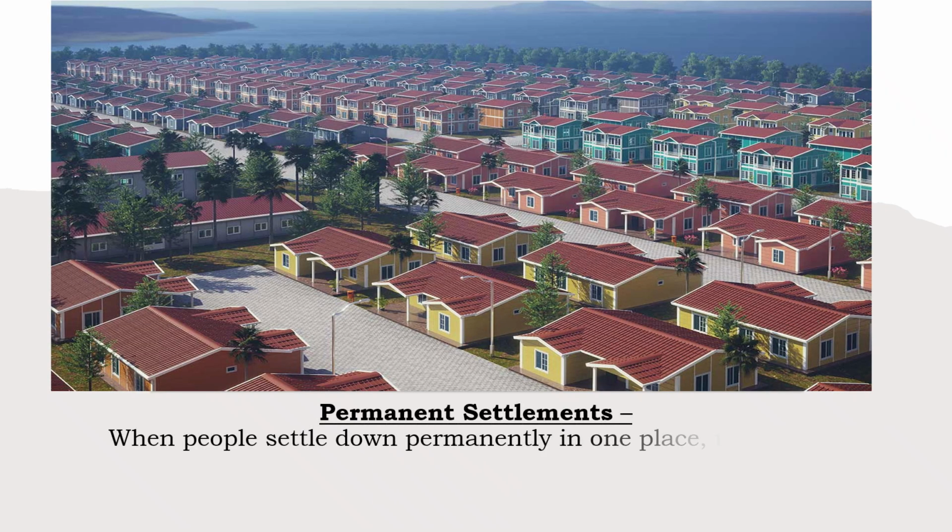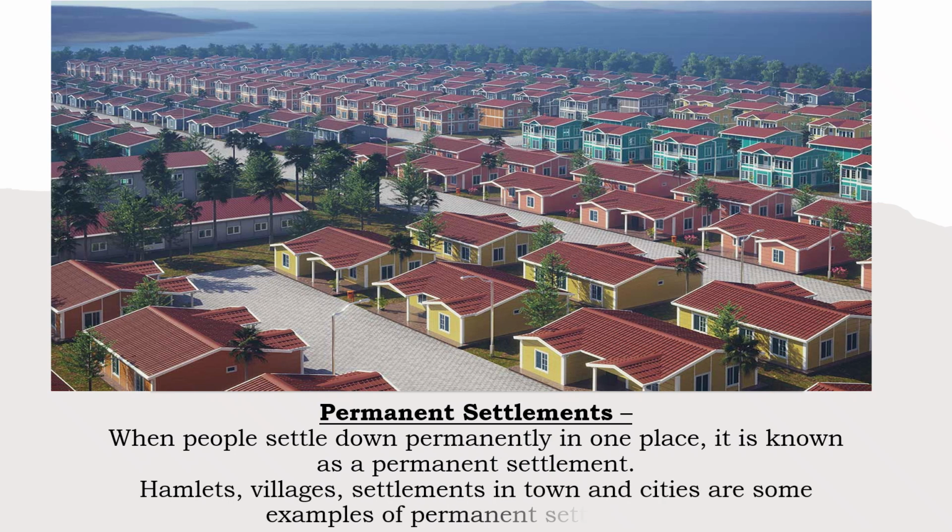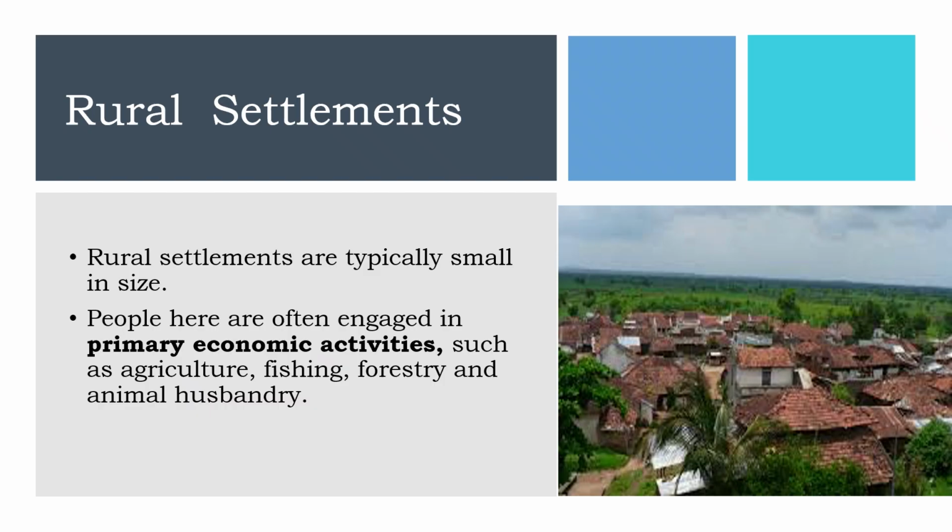When people settle down permanently in one place, it is known as permanent settlement. Hamlets, villages, settlements in town and cities are some examples of permanent settlements. Rural settlements are typically small in size. People here are often engaged in primary economic activities such as agriculture, fishing, forestry, and animal husbandry.